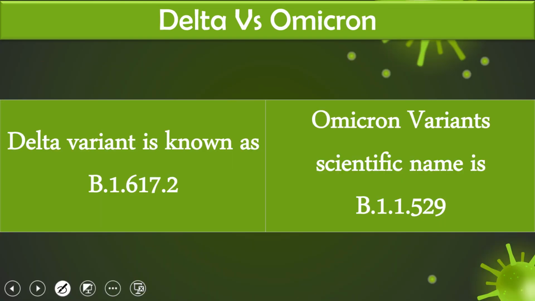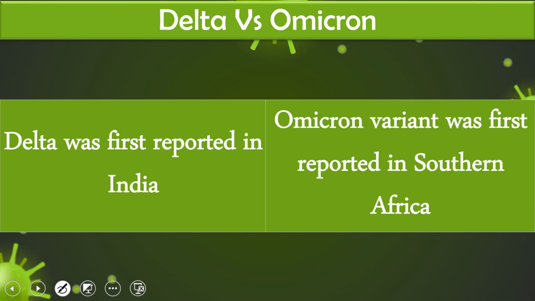Now let us come to the comparison. The Delta variant's name is B.1.617.2, whereas the Omicron variant's scientific name is B.1.1.529. So this is one of the differences. The Delta variant was first reported in India, and the Omicron variant was first reported in Southern Africa and Botswana.